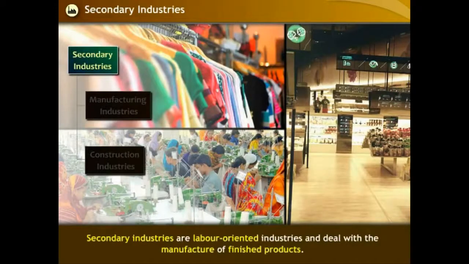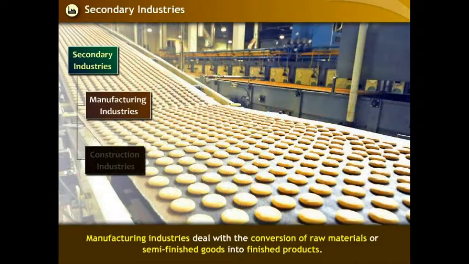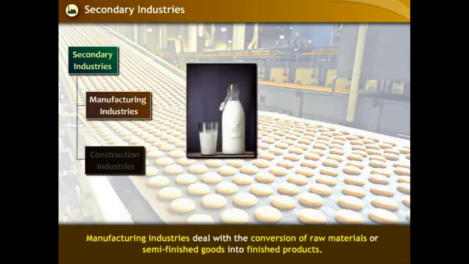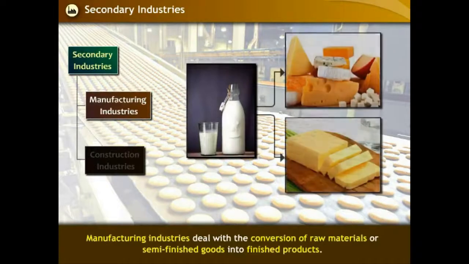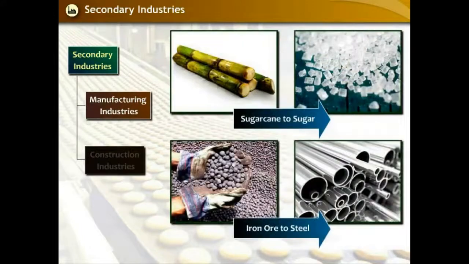Secondary industries are labor-oriented industries and deal with the manufacture of finished products. Manufacturing industries are the types of secondary industries which deal with the conversion of raw materials or semi-finished goods into finished products. Examples of manufacturing industries include making sugar from sugarcane and converting iron ore into steel.